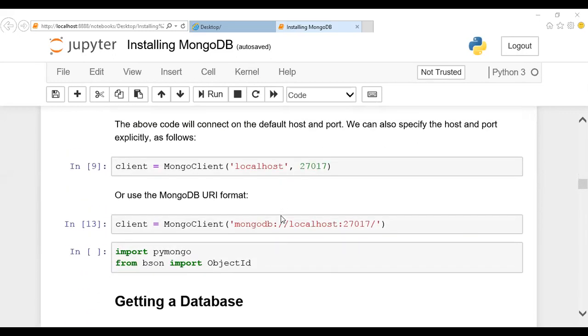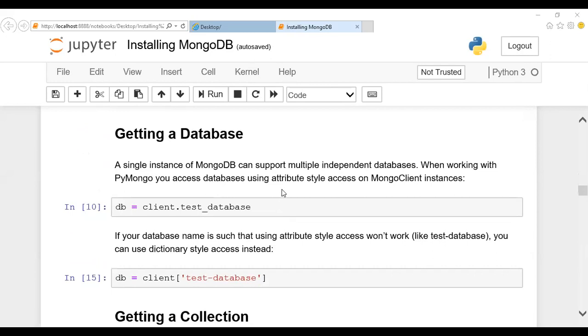And later on, after this process, we get the database. So we are supposed to create a database here. In case of SQL, we have seen how to create a database, right? Here, if you want to create a database in MongoDB, you mention db assign client dot test data.